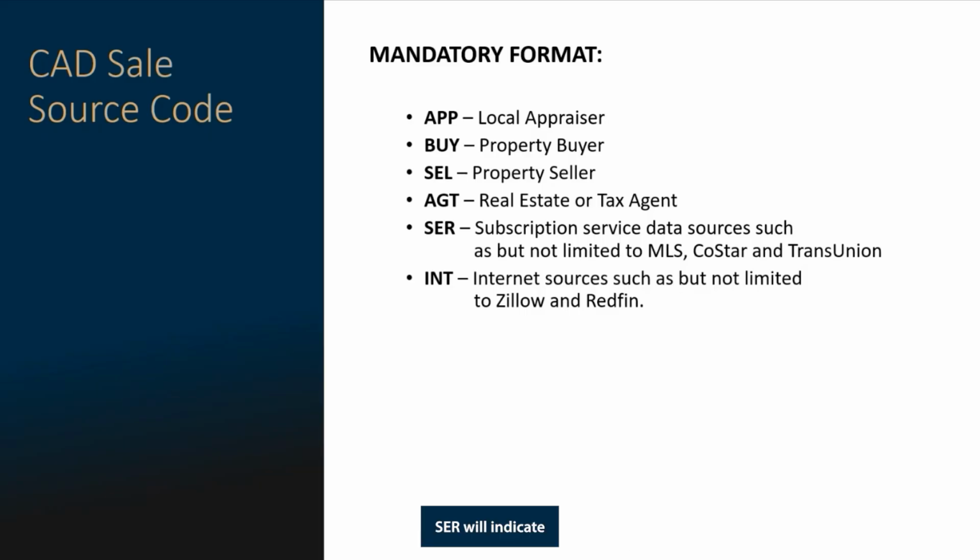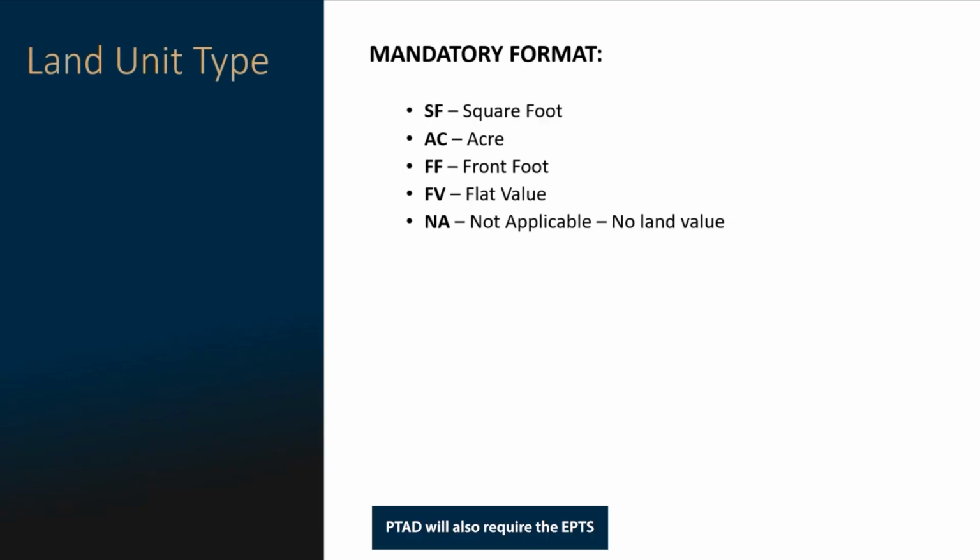SER will indicate the sale price was obtained from subscription service data sources, such as but not limited to MLS, CoStar, and TransUnion. INT will indicate the sale price was obtained from internet sources, such as but not limited to Zillow and Redfin. PTAD will also require the EPTS to identify the method of appraisal used to estimate land value using one of the following abbreviations.